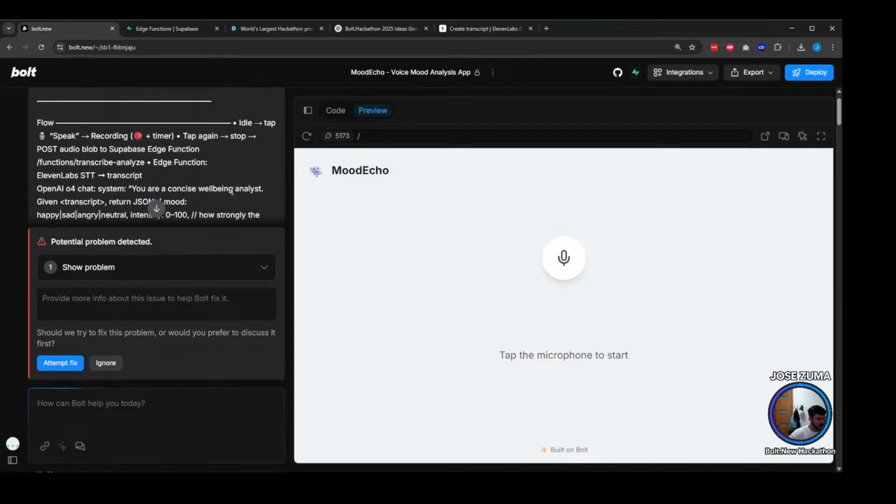So anyway, how this is working again, just to give you a small summary. We have this MoodEcho application. When you speak, it's gonna extract your words, pass them to ChatGPT to analyze the sentiment and provide some feedback, and that way the whole goal of the app is to understand how you're feeling today, and based on that provide you some tips, right? So yes, I think we could even make this better with a better prompt, more informative prompt,